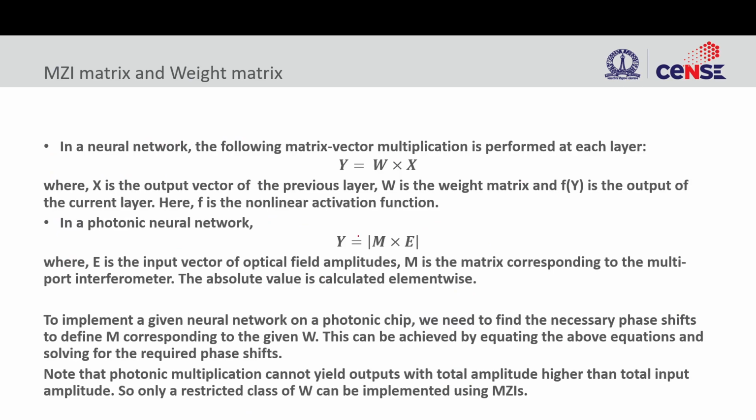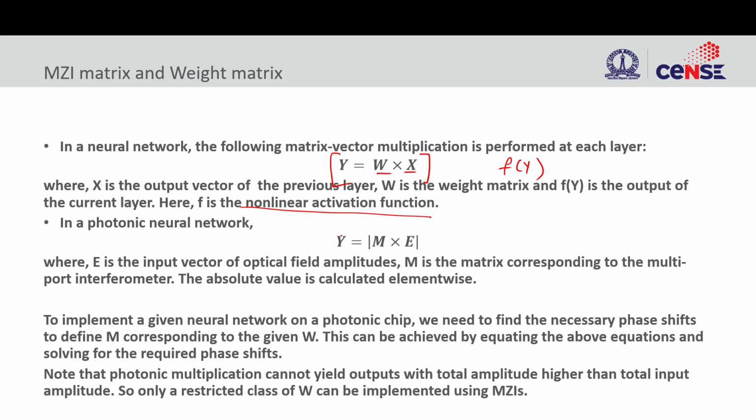So in a neural network, we need to perform the following vector matrix multiplication. This is the matrix, this is the vector, where x is the output vector of the previous layer, W is the weight matrix, and f of y is the output of the current layer. So y is just the multiply accumulate, and then we need to apply f of y to get the neuron outputs for the current layer. F is a nonlinear activation.